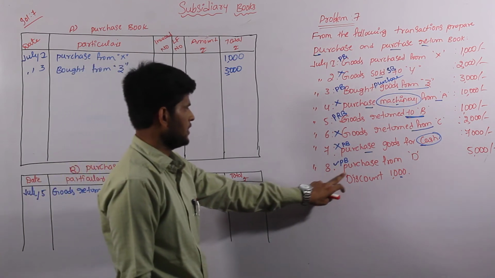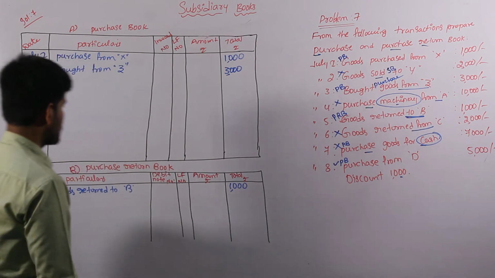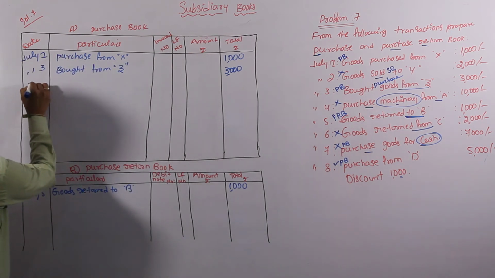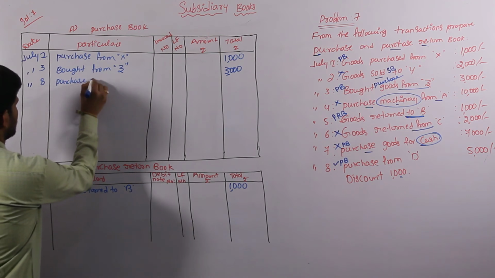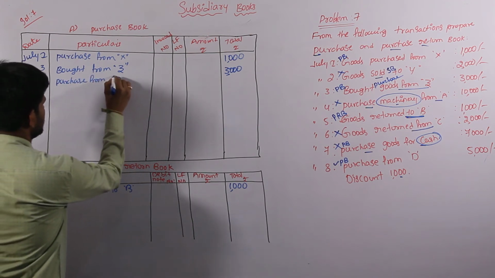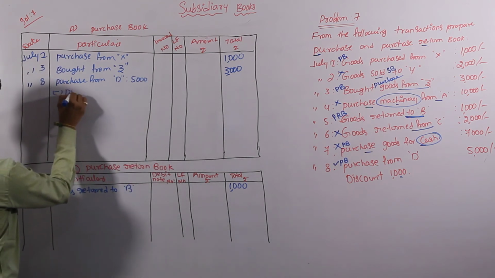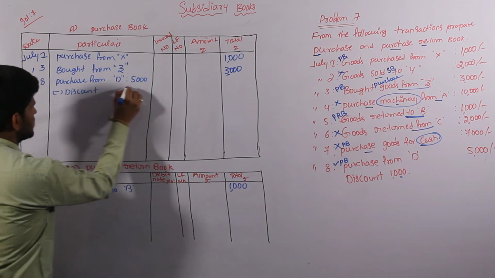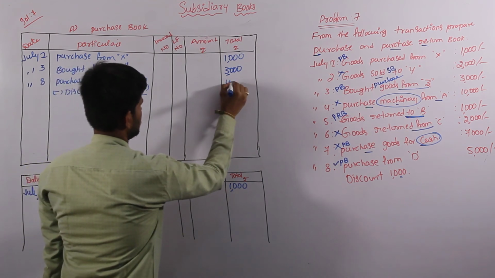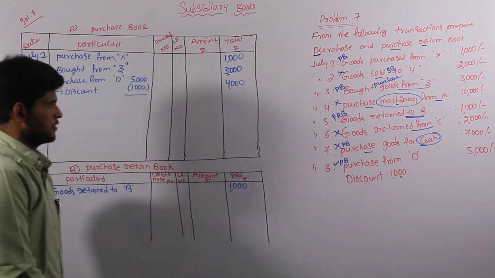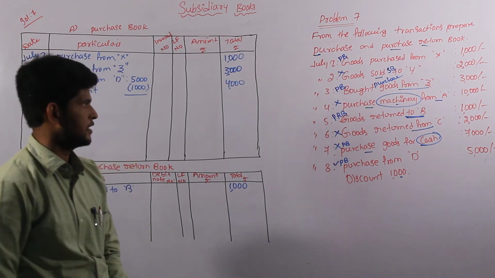And come to the eighth one, purchase from D 5000, discount 1000 rupees. This is a substitution value, it comes under our purchase book on 8th. Purchase from D, worth is 5000 minus discount 1000, 5000 minus 1000, 4000. So let us clarify that all transactions are perfectly entered into the purchase book as well as the purchase return book.